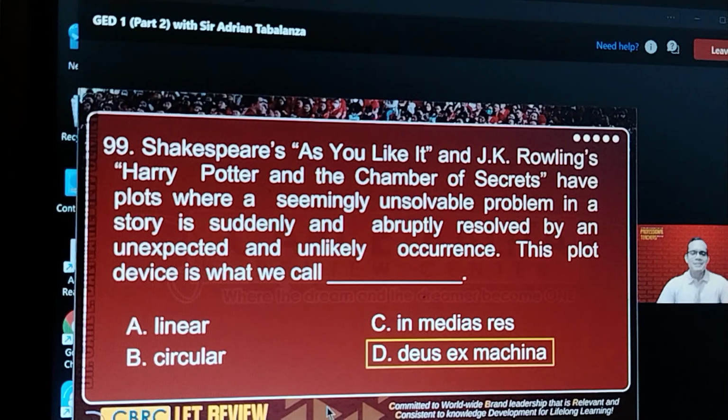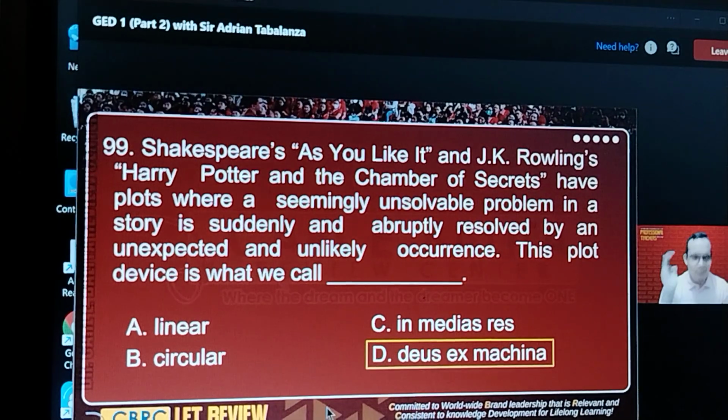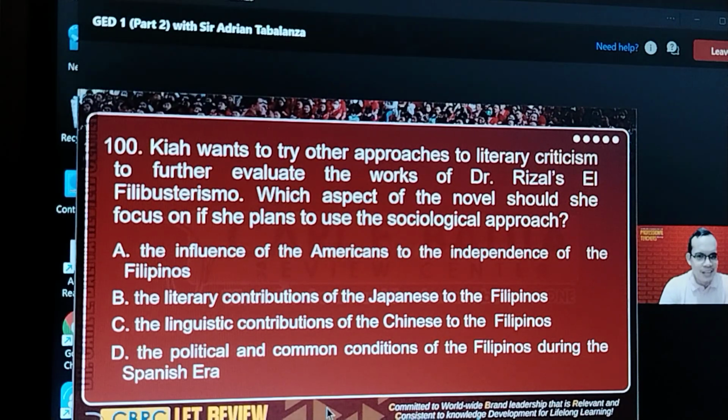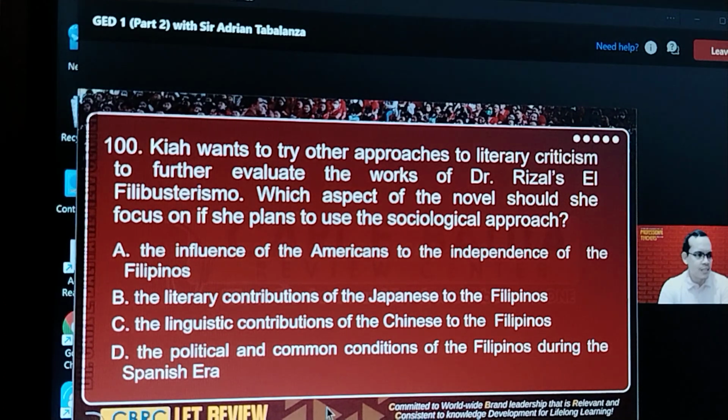And then finally, ladies and gentlemen, 100. Okay, the question here is the aspect of a novel that focuses on the use of sociological approach, meaning to say, trying to study or examine the novel in terms of its social norms, its customs, its traditions, beliefs.